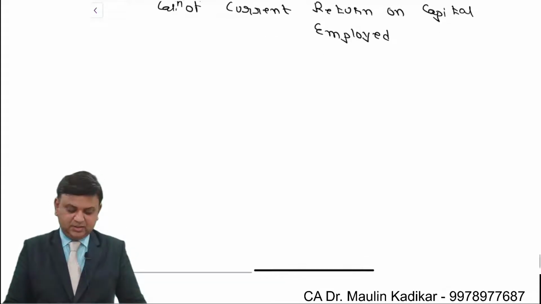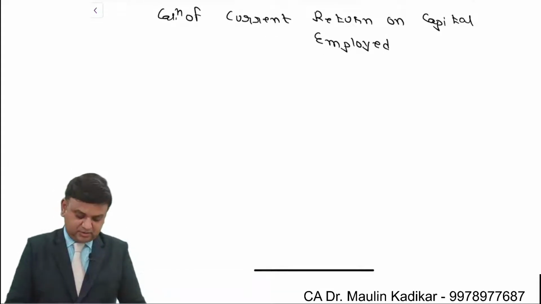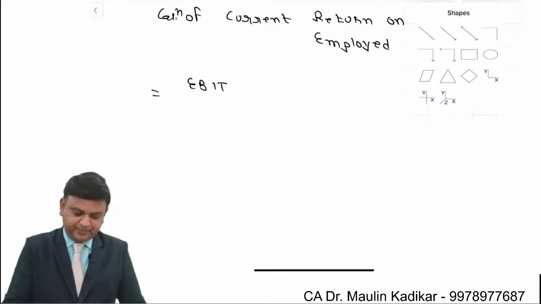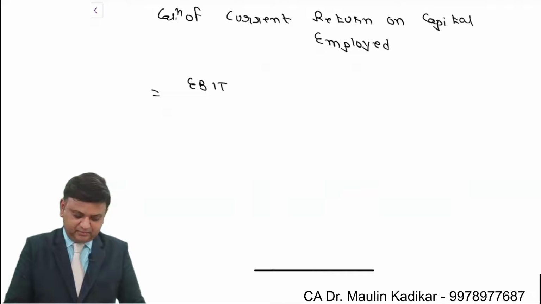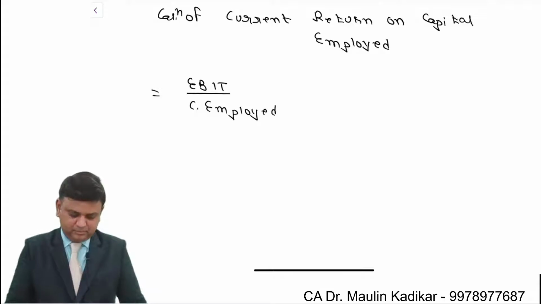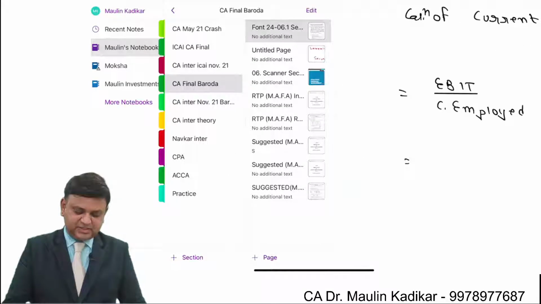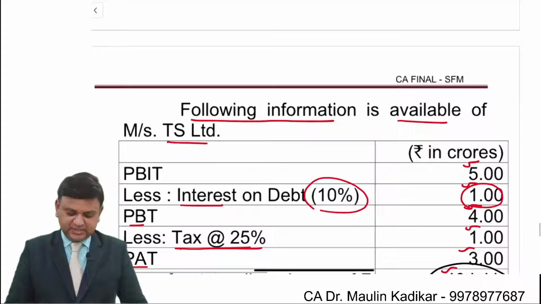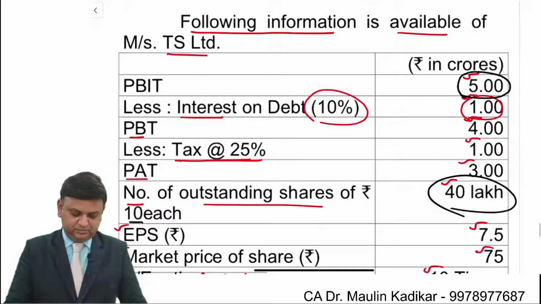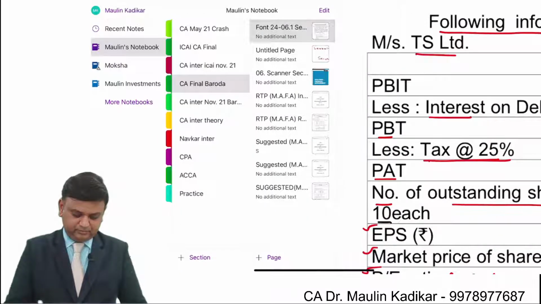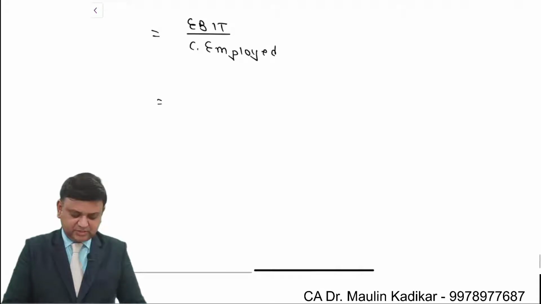Let us see how to calculate it. It is earning before interest and taxes upon capital employed. Earning before interest and taxes is an amount of rupees 5 crore. So this is an amount of 5 crore, that is 500 lakhs.